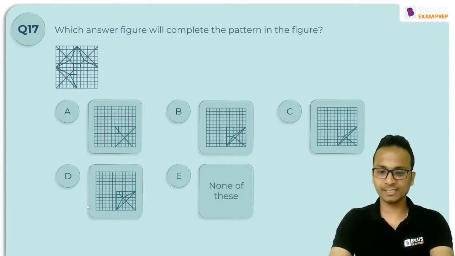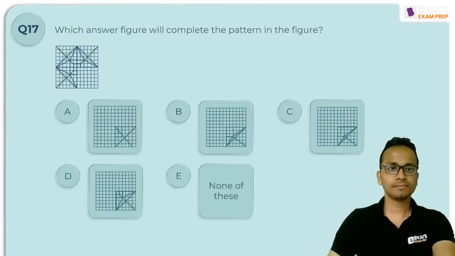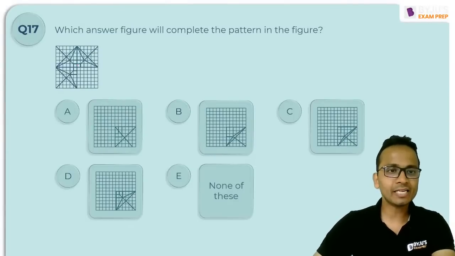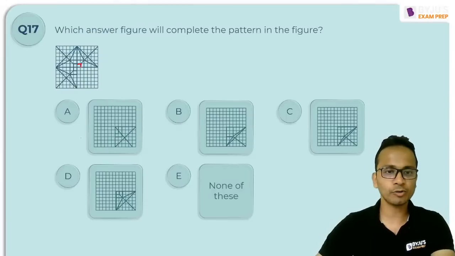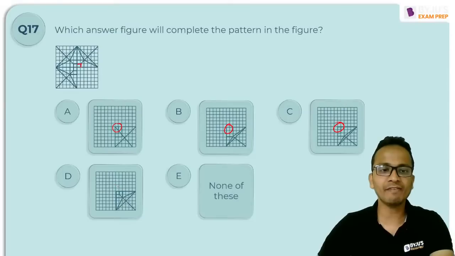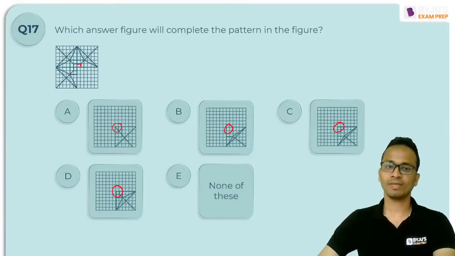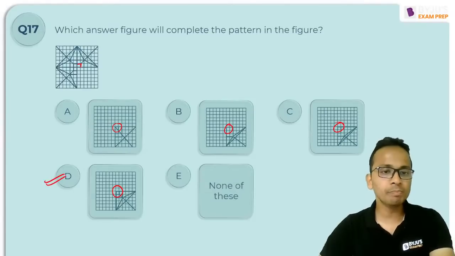All right, any answers? Option D, most of you are saying. Okay, so look at the highlighted part here. So I need it at this corner. Here it is missing. Here it is missing. Here it is missing. And I have it only in option D. So yes, most of you are absolutely correct. The correct answer should be option D.